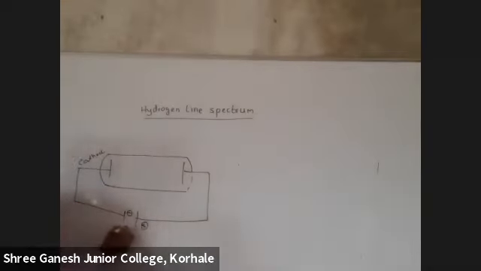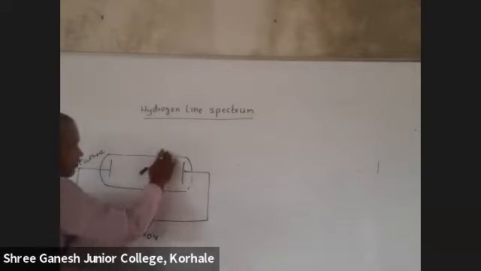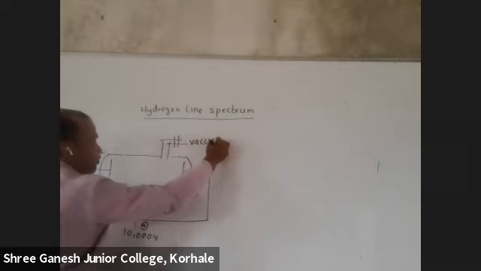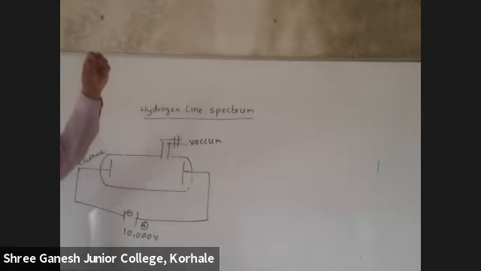And in this electric discharge tube, a very high voltage is applied, around 10,000 volts. Why is such a high voltage applied? Like the electric spark in the sky during the rainy season, like lightning, the same situation they are trying to build here. So the voltage is very high. The pressure of the gas is kept very low by attaching a vacuum pump here, so they can remove all the gas inside this tube.